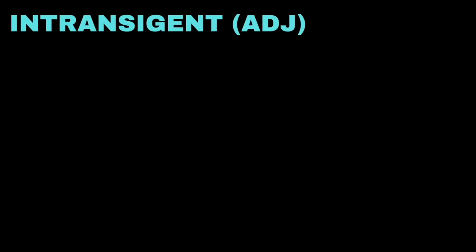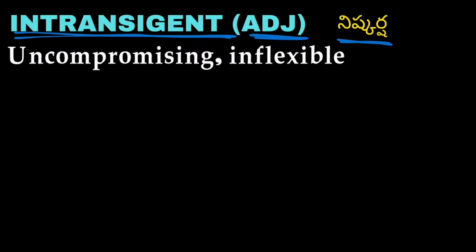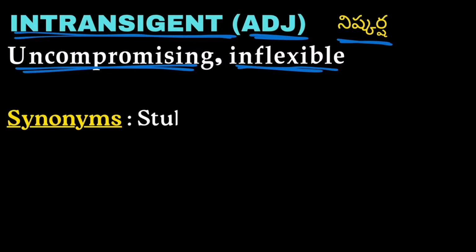Next word we have is intransigent. Intransigent is an adjective which means nishkarsha. Uncompromising and inflexible is called as intransigent.